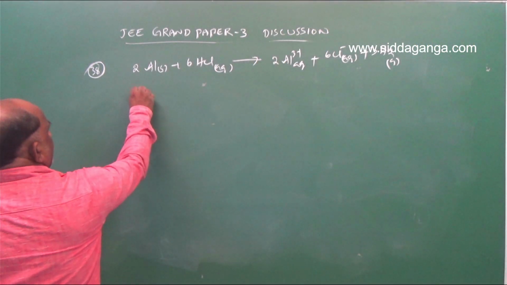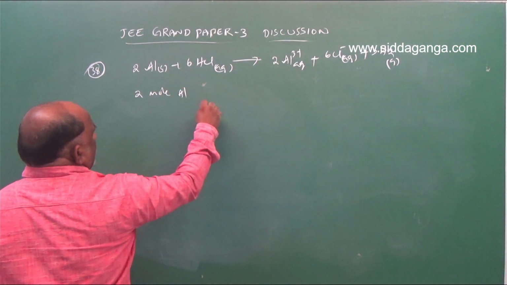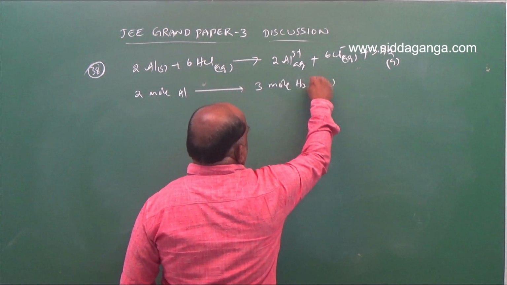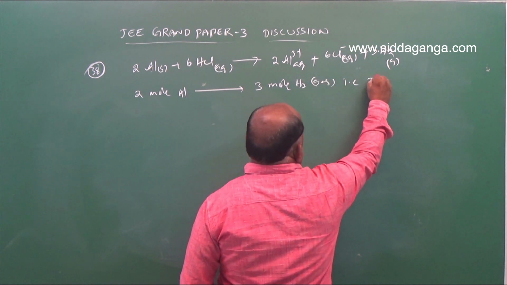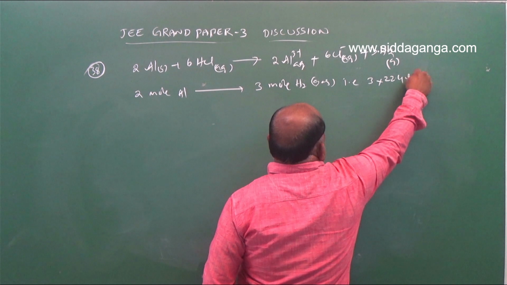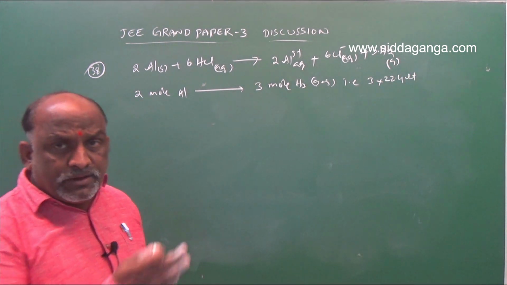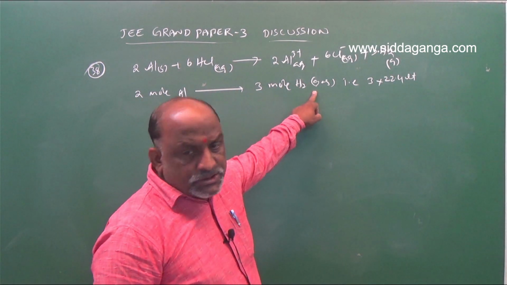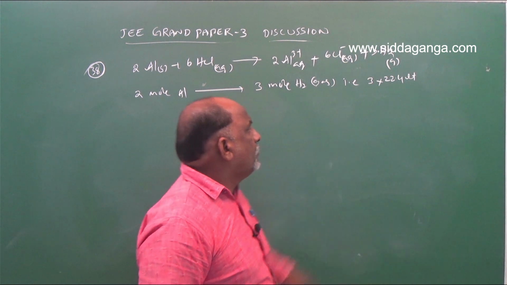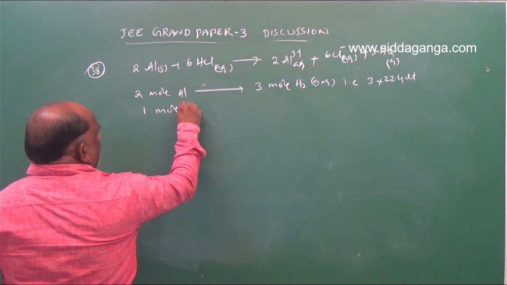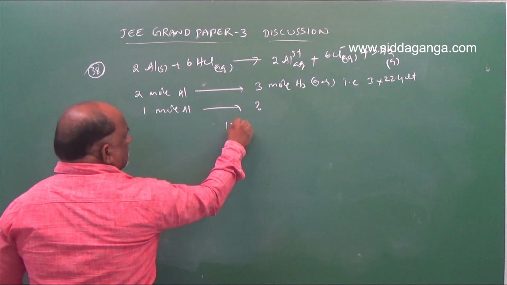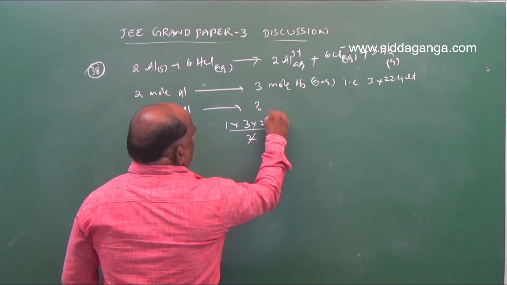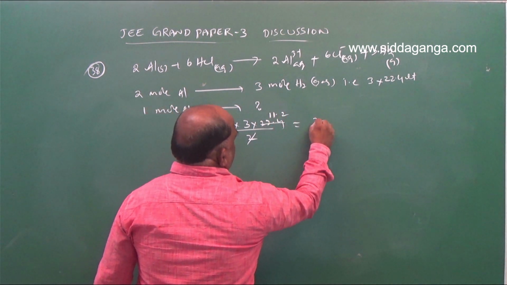My dear students, 2 moles aluminum produce 3 moles H2 gas, that is 3 into 22.4 liters according to the equation. 2 moles aluminum produce 3 moles H2. 3 moles H2 means 3 into 22.4 liters. 1 mole aluminum gives how much? 1 into 3 into 22.4 by 2, so it is 33.6 liters.